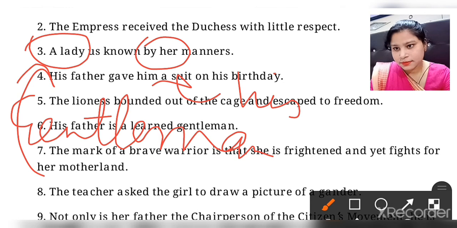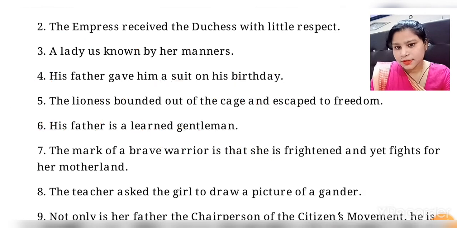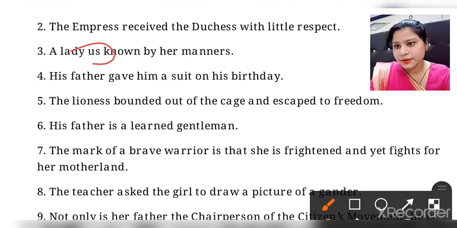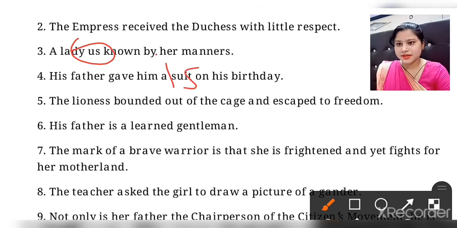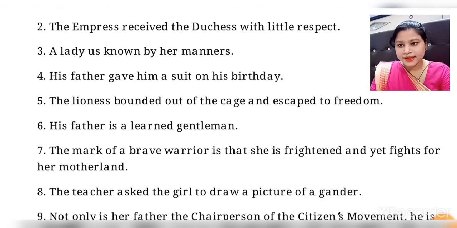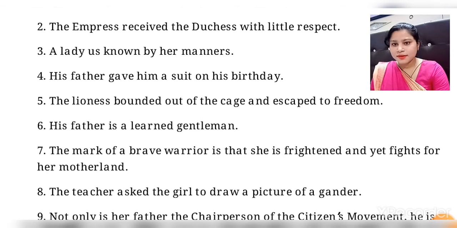Students, this is a typing mistake in the book. Please do the right thing when you write in your copy. That is why I am explaining. If anything is misspelled, please make it correct. That is, a lady is known by her manners.